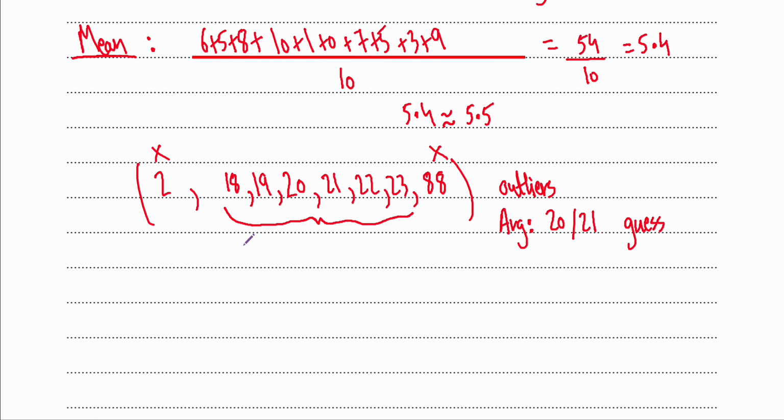But now let's do two things. Let's look at the median and the mean. For the median, we need ascending order, and we already have the ascending order, so we cancel from both ends, one by one, until you're left with 20 and 21. We have two numbers, so you do 20 plus 21 and divide by 2, and you end up getting 20.5. So the median is a good guess of an average, because we got 20.5, which is between 20 and 21. So the median is good. We can accept the median.